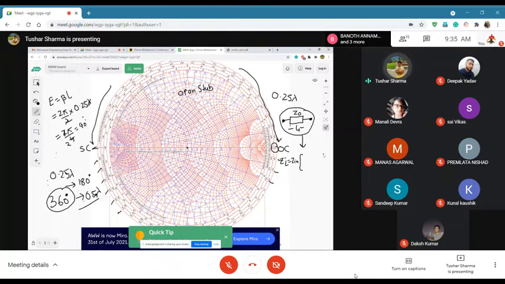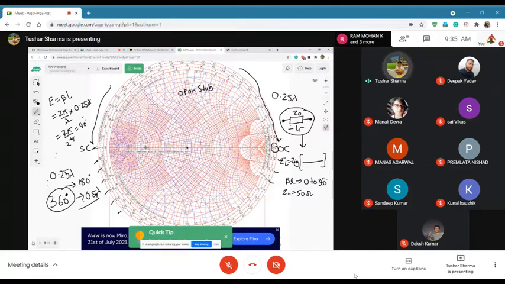So the transmission line formula, what we have, if you start equating beta L, which is your electrical length, and you sweep it from 0 to 360, what you will see is that the impedance will vary depending on what you take as Z naught. So if your Z naught is 50 ohms, you will see that you will move on a constant radius circle.